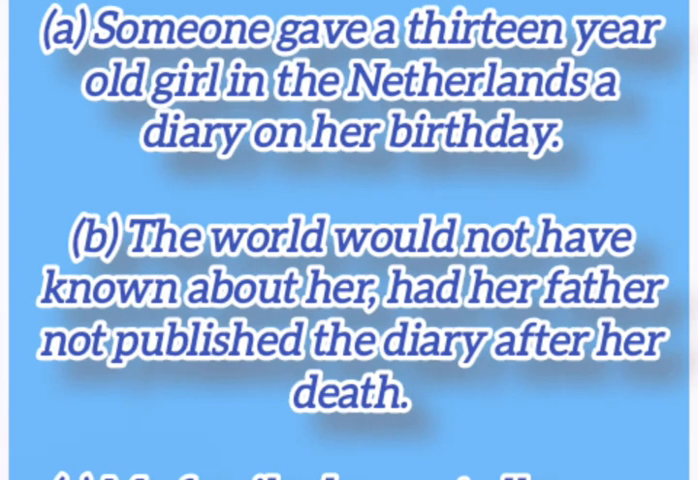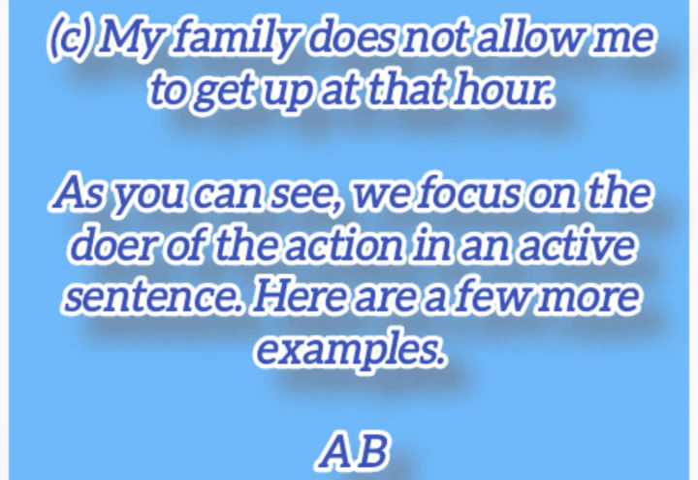A. Someone gave a 13-year-old girl in the Netherlands a diary on her birthday. B. The world would not have known about her had her father not published the diary after her death. C. My family does not allow me to get up at that hour. As you can see, we focus on the doer of the action in an active sentence. Here are a few more examples.